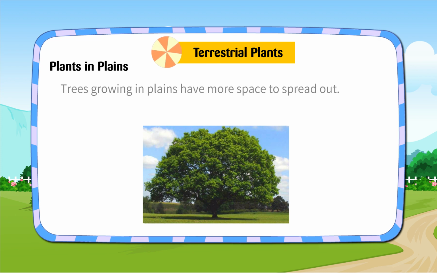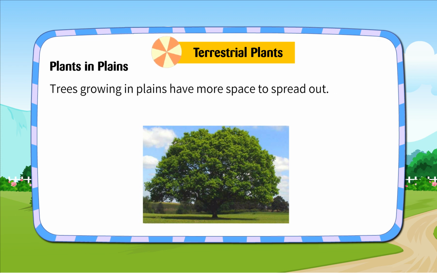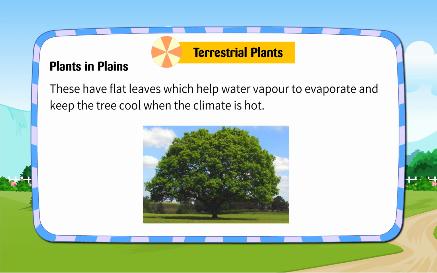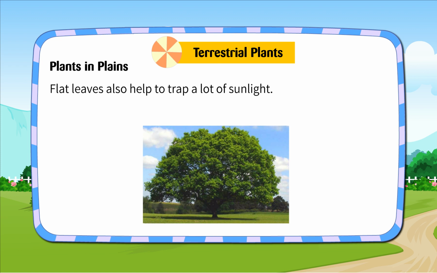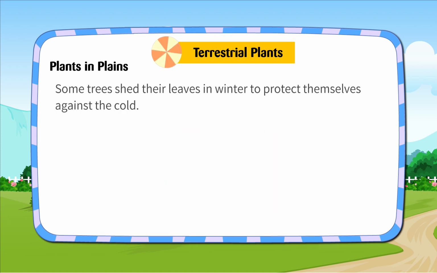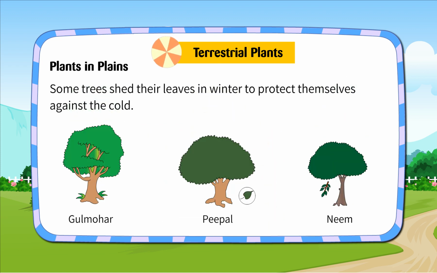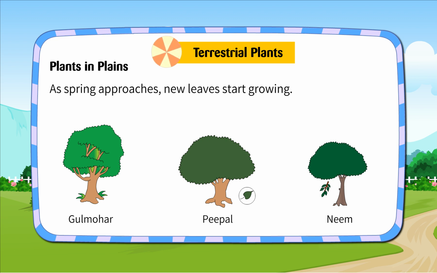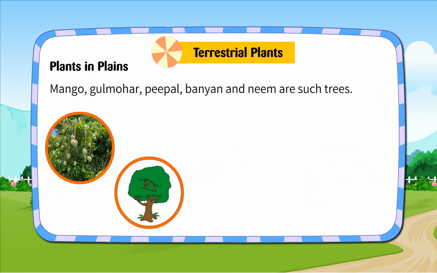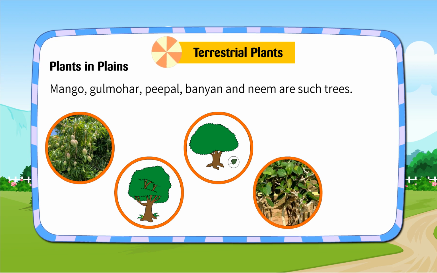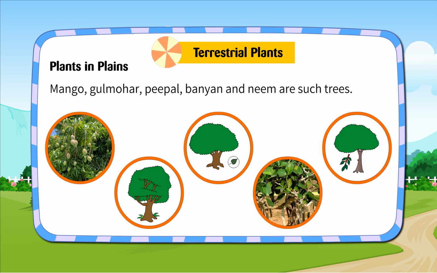Plants in plains. Trees growing in plains have more space to spread out. These have flat leaves which help water vapor to evaporate and keep the tree cool when the climate is hot. Flat leaves also help to trap a lot of sunlight. Some trees shed their leaves in winter to protect themselves against the cold. As spring approaches, new leaves start growing. Such trees are called deciduous trees. Mango, gulmohar, peepal, banyan, and neem are such trees.